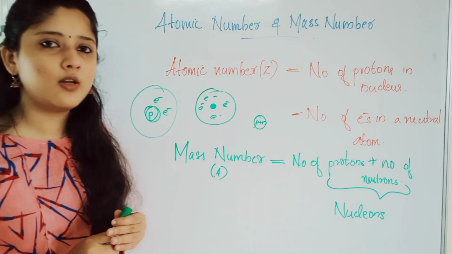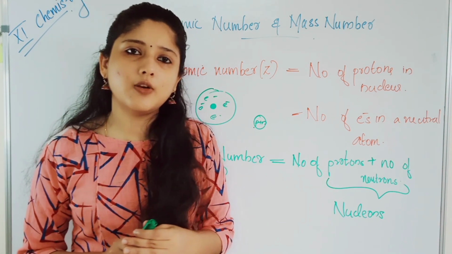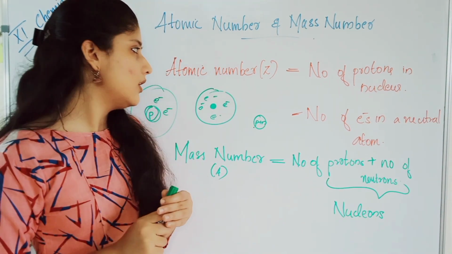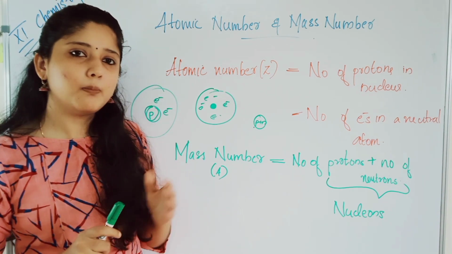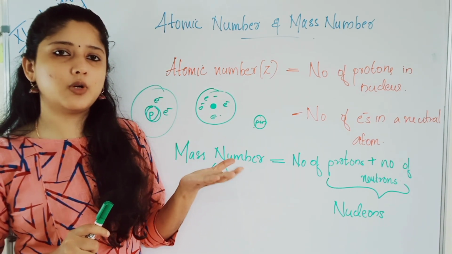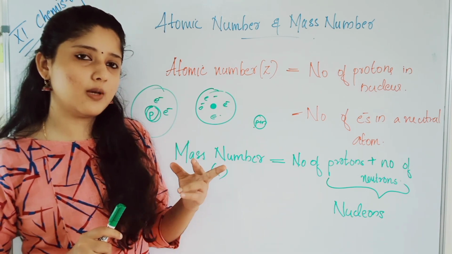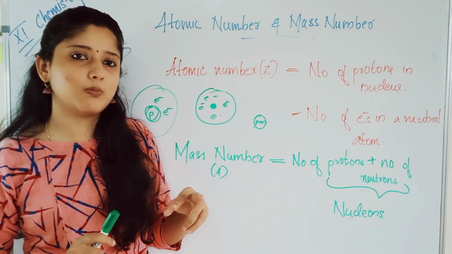Okay students, today we studied Rutherford's model of the atom, his conclusions, the proposed model by Rutherford, and the drawbacks of that model. And also two small topics: what is atomic number and what is mass number.